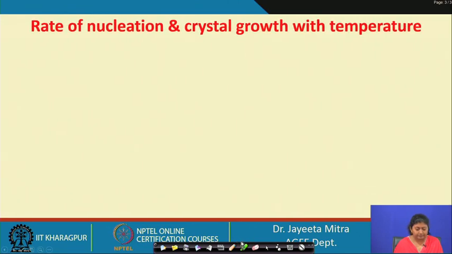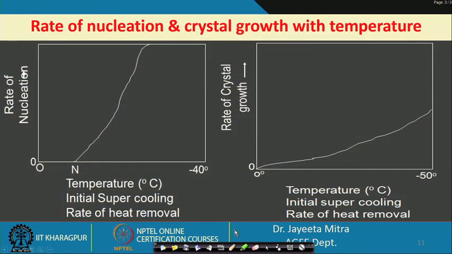And if we visualize the rate of nucleation with temperature, we can see that from 0 to minus 40, that means as we lower the temperature, at some point the nucleation happens, and this is the initial supercooling point. Then when nucleation starts, its rate will propagate as we move on to further lower temperature.